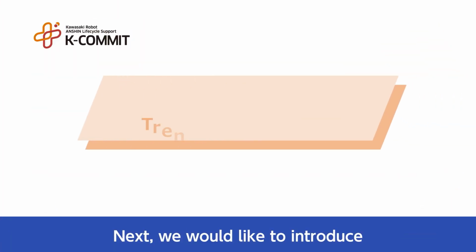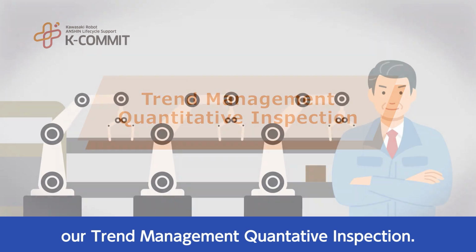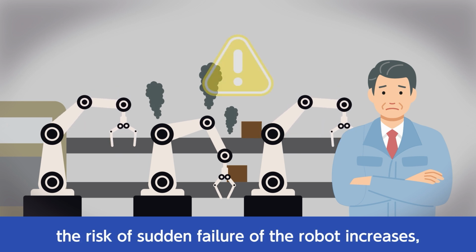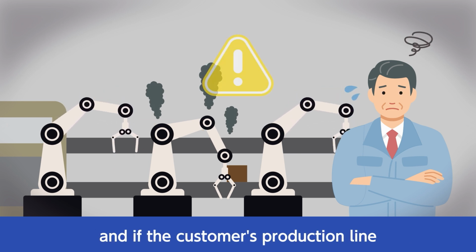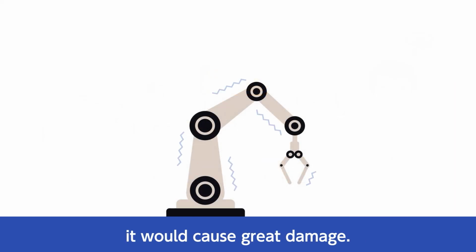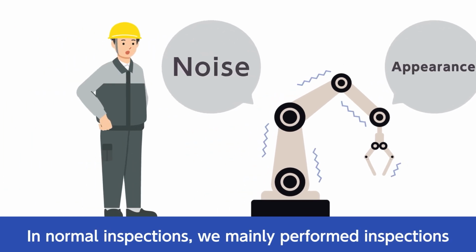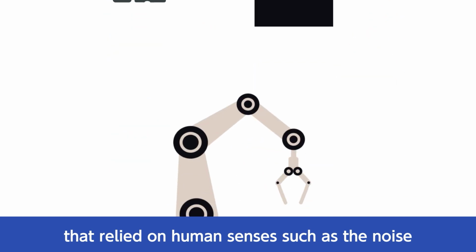Next, we would like to introduce our Trend Management Quantitative Inspection. If the inspection is not performed properly, the risk of sudden failure of the robot increases, and if the customer's production line was disturbed due to such issues, it would cause great damage. In normal inspections, we mainly performed inspections that relied on human senses, such as the noise and the appearance of